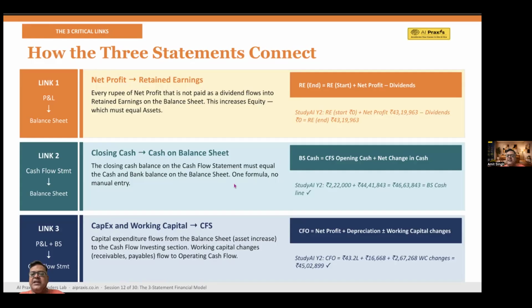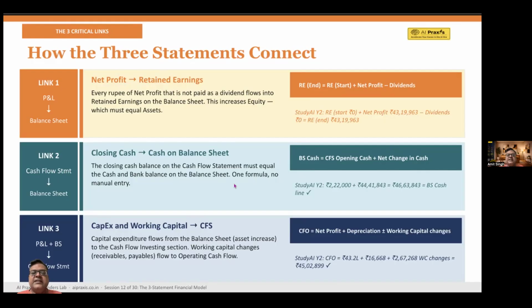Link number 3 is P&L plus balance sheet to cash flow. So what does this mean? This means CapEx and working capital flow into cash flow. Okay. So let's start with this. Operating cash flow formula, it will be very simple. Net profit plus depreciation plus or minus working capital changes, right?